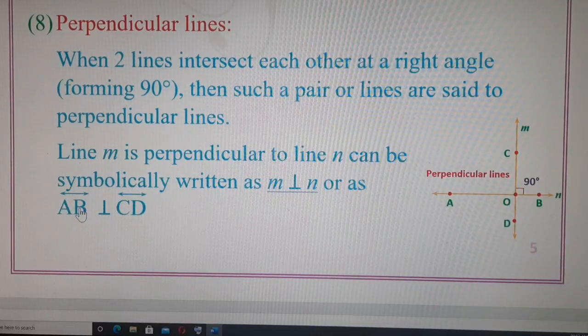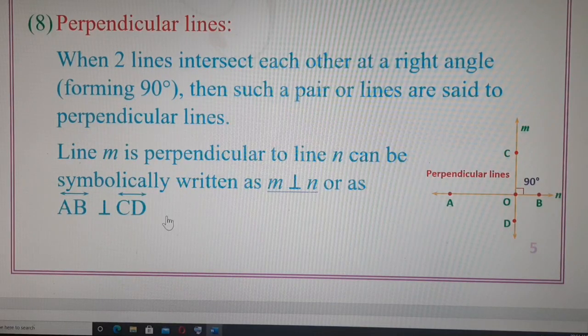that time we have to write capital letters. So points A and B lie on line N, so we'll call them line AB, and points C and D lie on line M, so we'll call them line CD. So we can say line AB is perpendicular to line CD. And we can also say line AB and line CD intersect at point O.